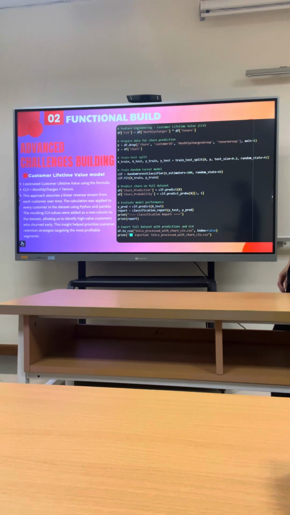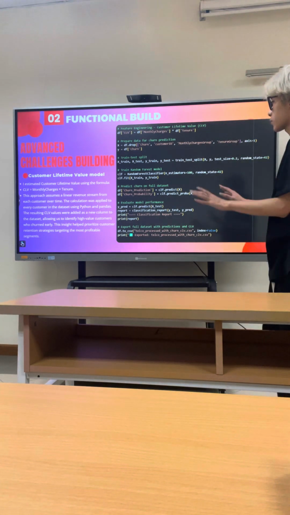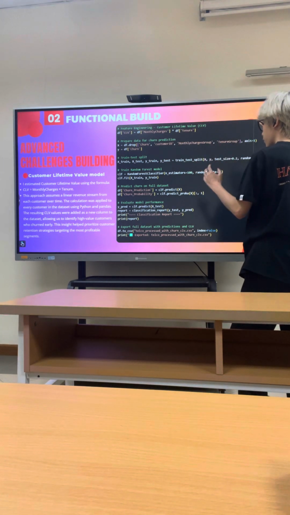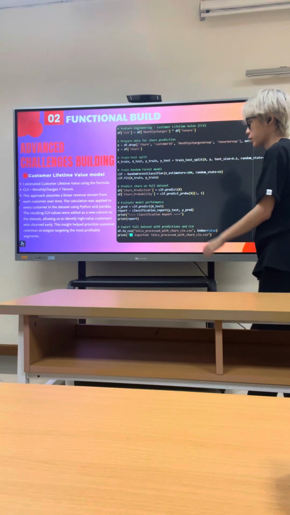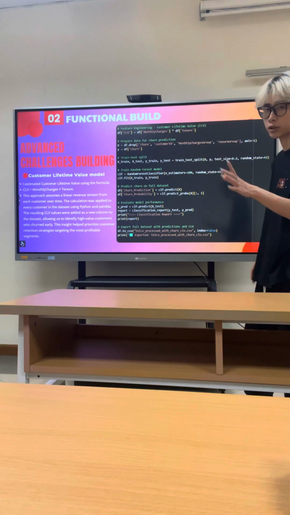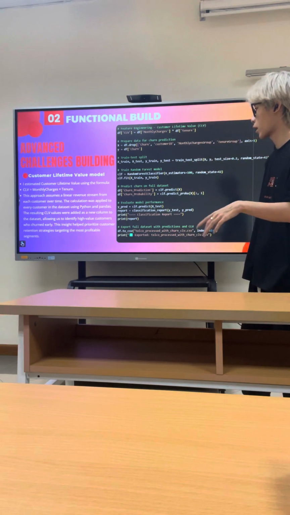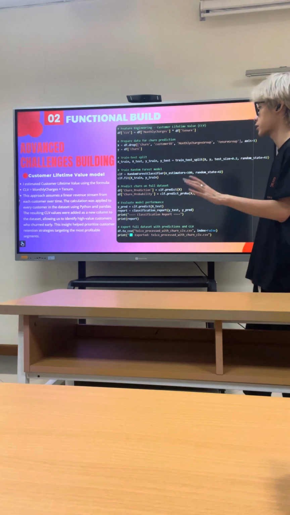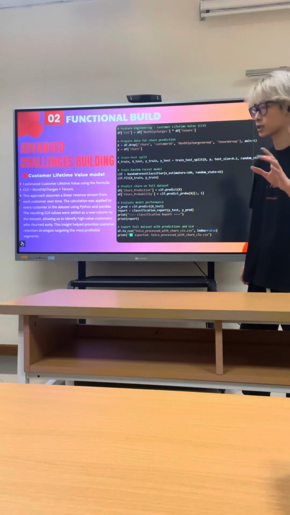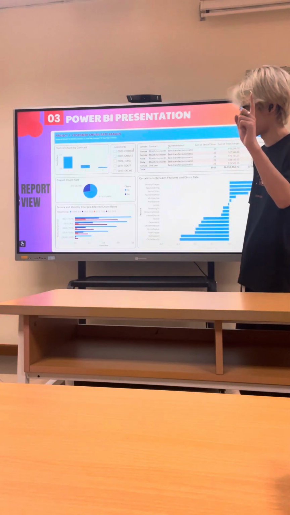In the same script, as shown in this slide, I also estimate customer lifetime value using the formula: customer lifetime value equals monthly charge times tenure. This approach assumes a linear revenue stream from each customer over time. The calculation was applied to every customer in the dataset using Python and pandas. The resulting values were added as a new column to the dataset, allowing us to identify high-value customers at risk of early churn.